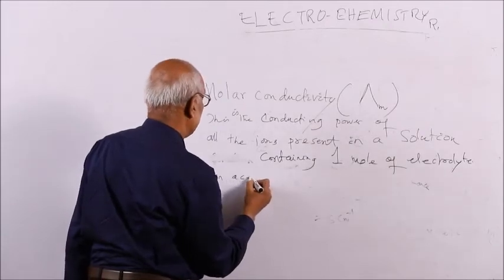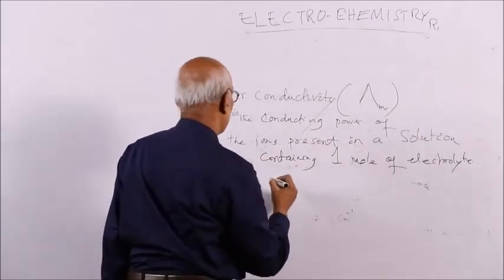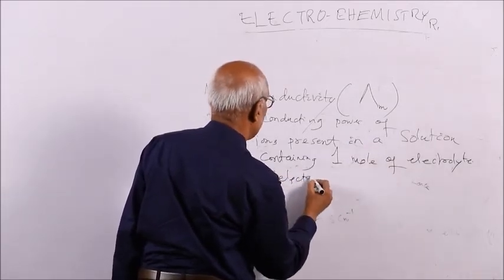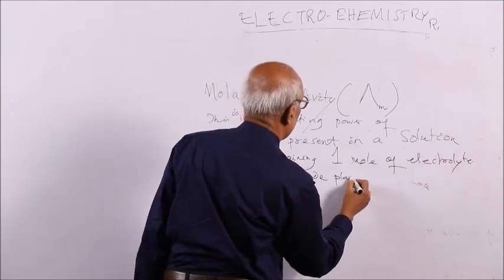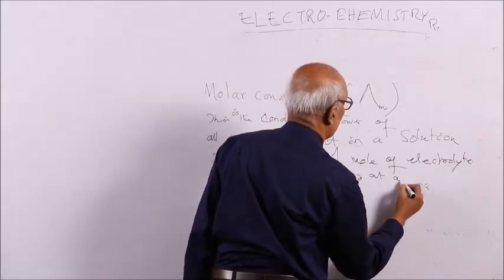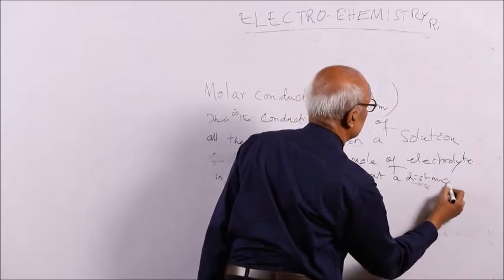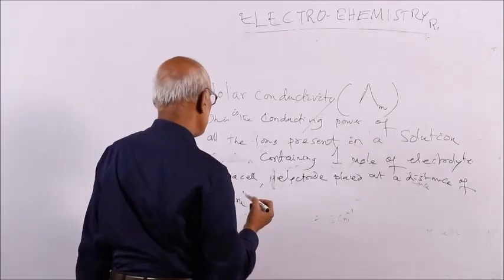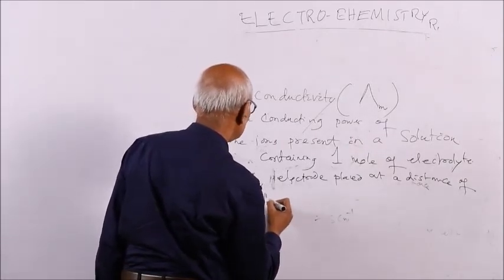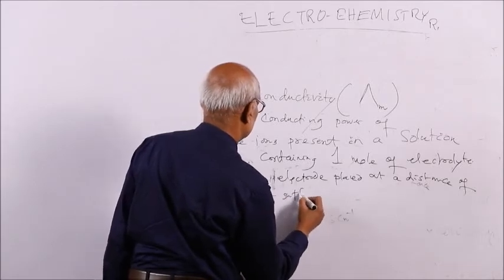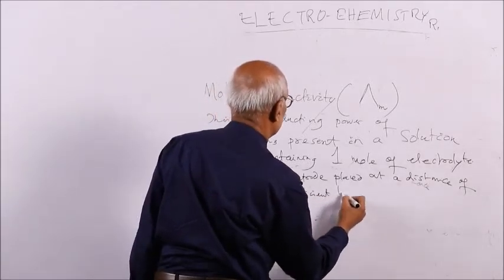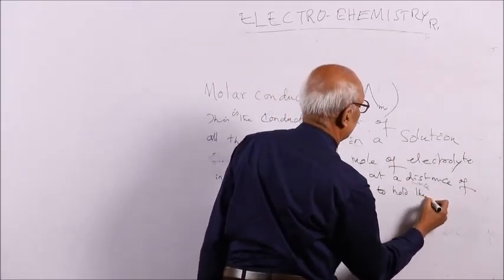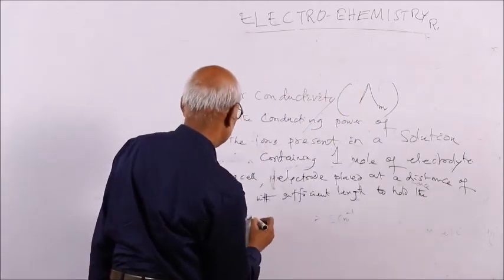So suppose in a cell, electrodes are placed at a distance of 1 centimeter, with sufficient length to hold the electrolyte.